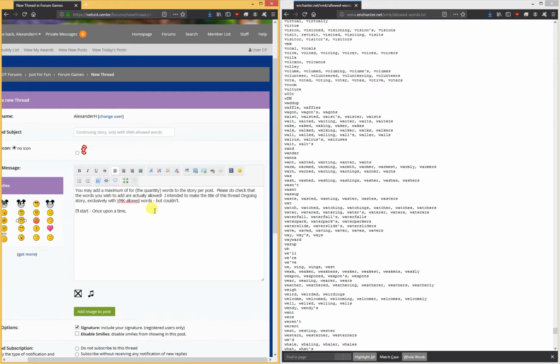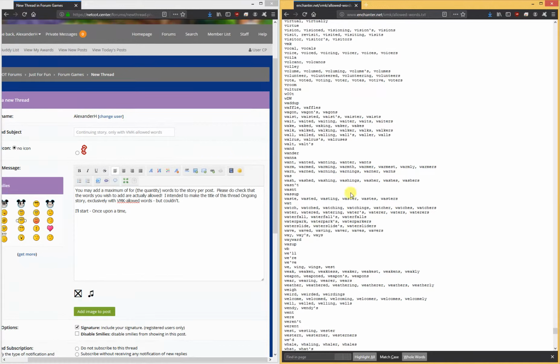So here in the text box is my first draft. I have not checked whether these words are actually allowed. And I have a tip for a quick way to make sure that words are allowed. So you can see on the left I have my thread window. On the right I have Electric Lime's text document of allowed words, which I will link to.